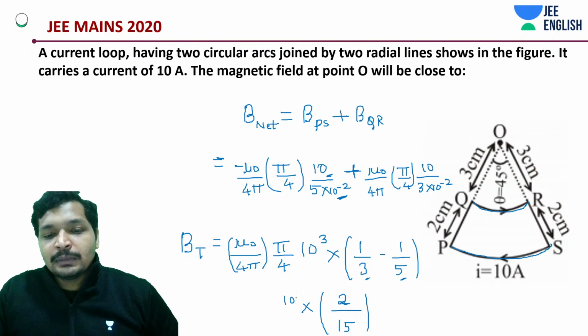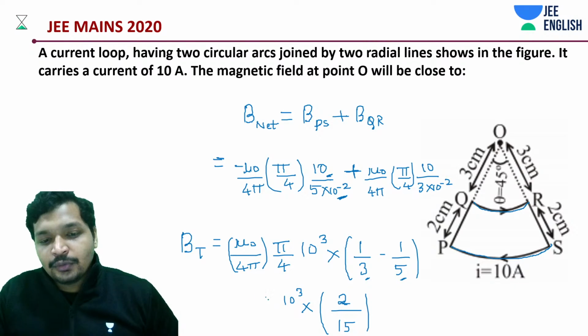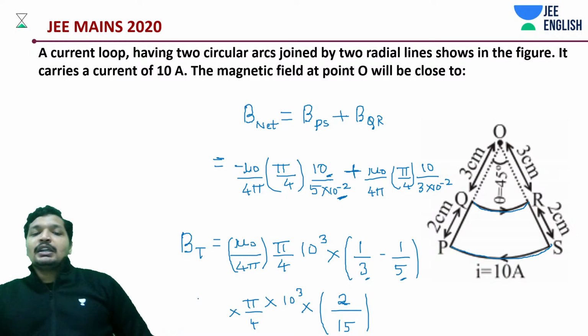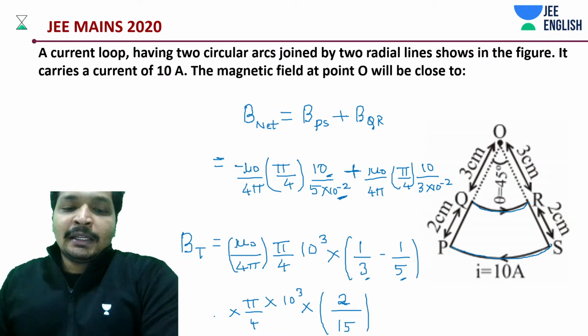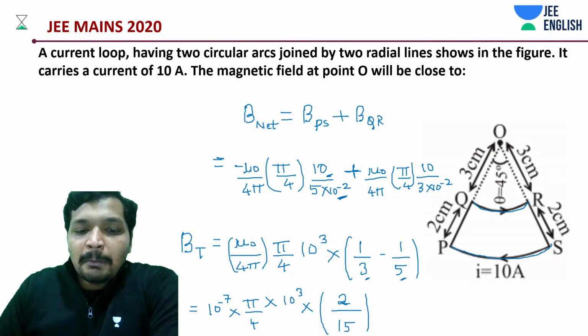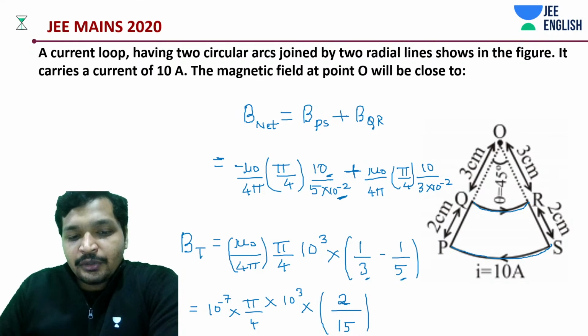Into 10 to the power 3 into pi by 4 into 10 to the power minus 7. Mu naught is 4 pi into 10 to the power minus 7, so mu naught by 4 pi is 10 to the power minus 7 in SI units.